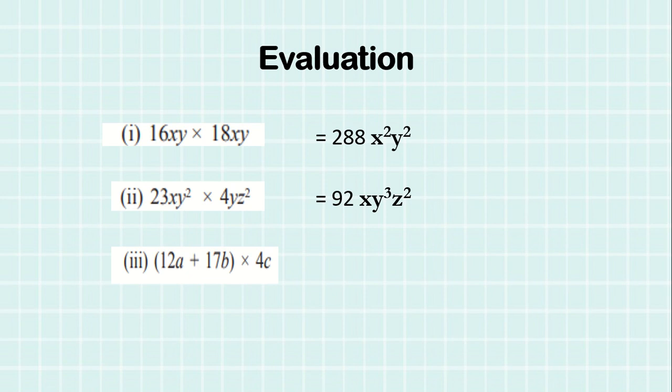Here it was multiplication of monomial with monomial, so you got the answer in monomial. Now you are multiplying monomial with binomial, so your answer will be binomial. 4 12s are 48 and 17 4s are 68.